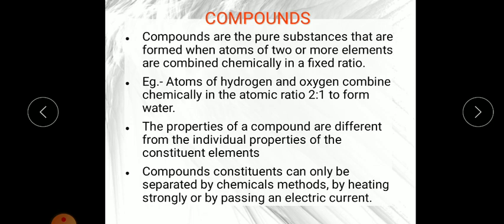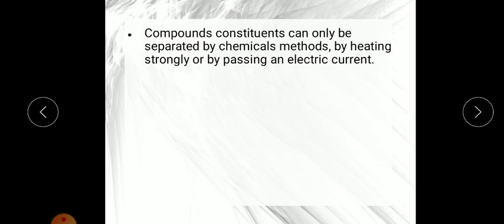Now children, one more activity is given. Here also I have written that compound constituents can only be separated by chemical methods. Same point.